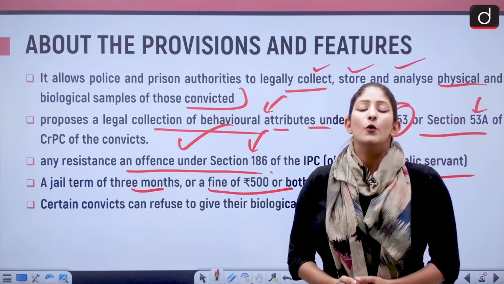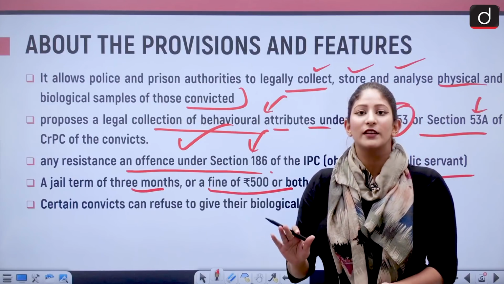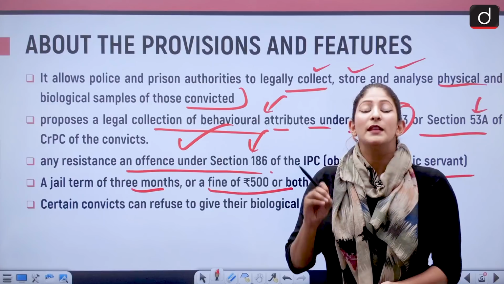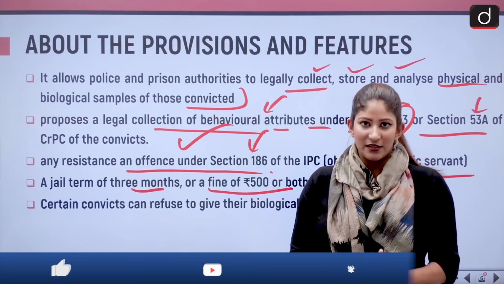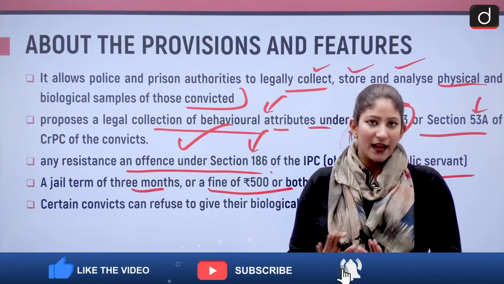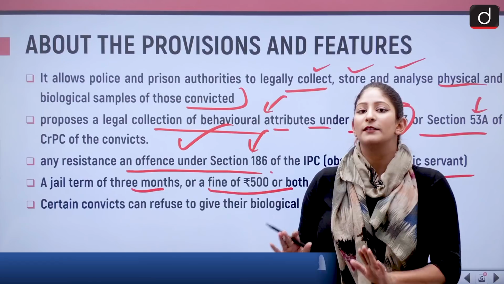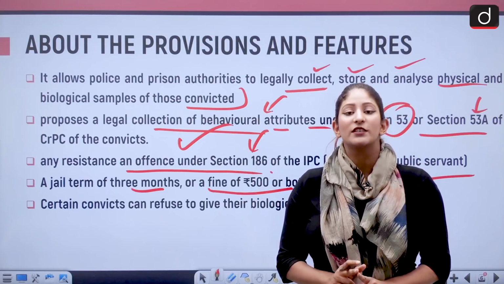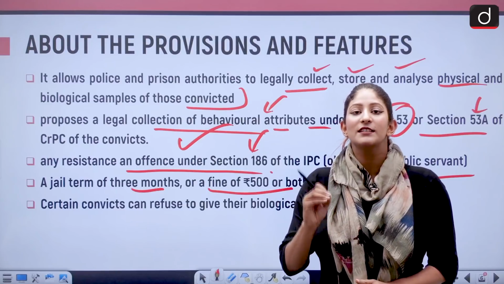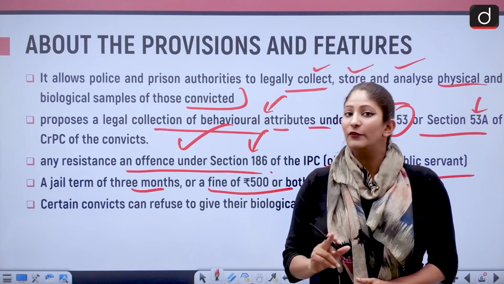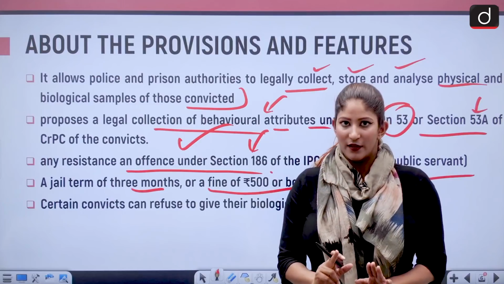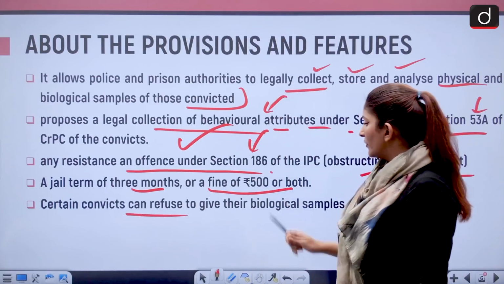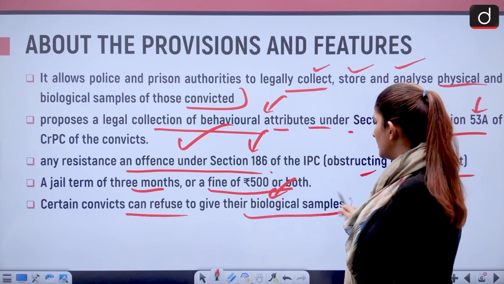If a person is a convict but is not convicted with respect to women abuse or child abuse, or has a minimum prison term of less than 7 years, then that person can deny giving any sample that they are requested to under this bill. Persons convicted under crimes with respect to women and children, and having a sentence of a minimum of 7 years or above, have to give their samples. Now there is no choice. They have to give their sample whenever it is requested. Certain convicts can refuse, as I already told you. They can refuse to give their biological samples.